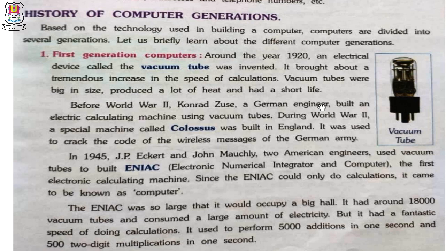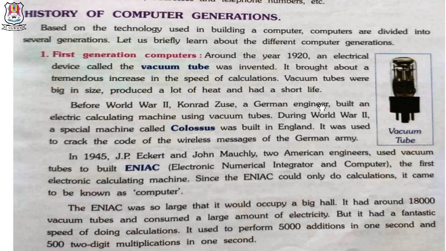Around 1920, an electric device called the vacuum tube was invented and brought about a tremendous increase in the speed of calculations. Vacuum tubes were big in size, produced a lot of heat and had a short life. Before World War II, Konrad Zuse, a German engineer, built an electric calculating machine using vacuum tubes. During World War II, a special machine called Colossus was built in England. It was used to crack the code of the wireless messages of the German army.